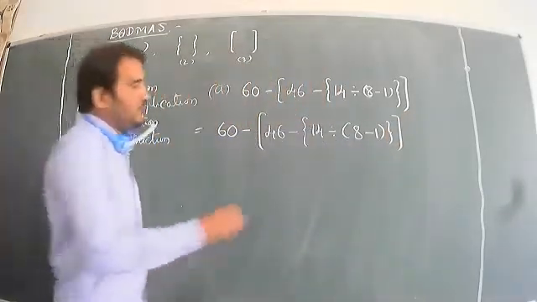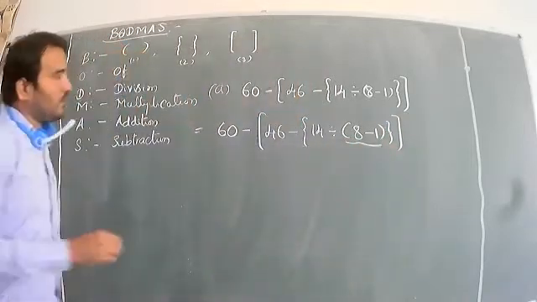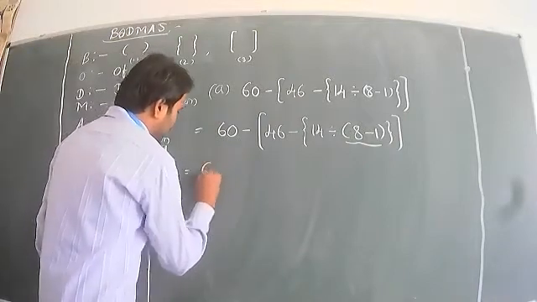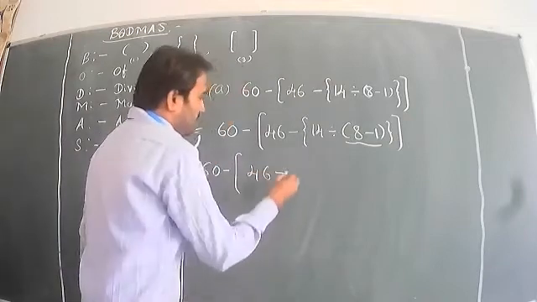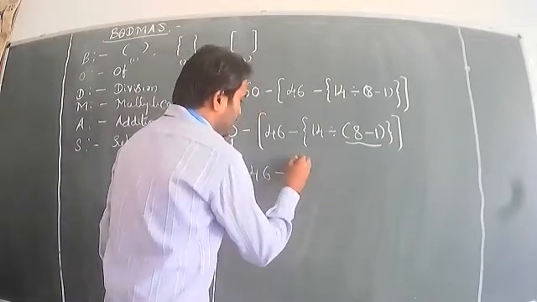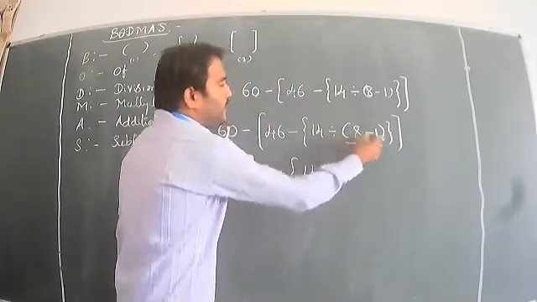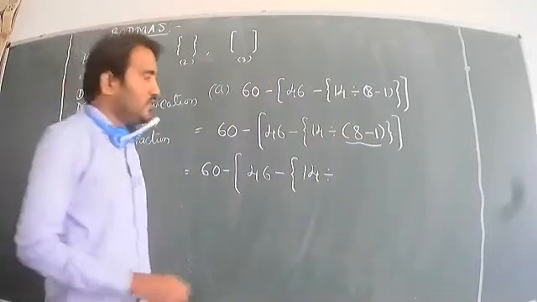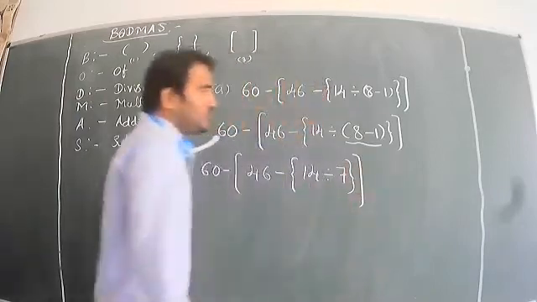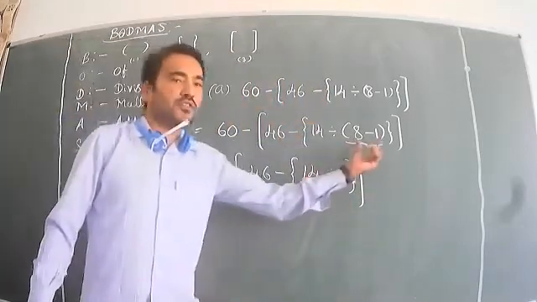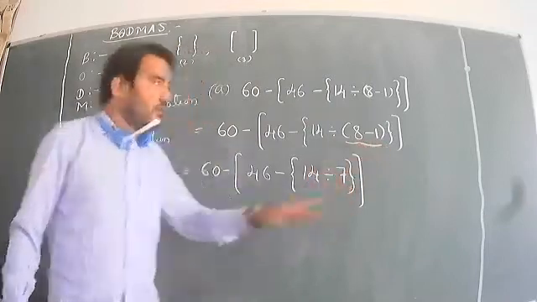First, what do we do? Finish the common bracket. Look at that, this is the common bracket. First we finish the common bracket. So we write 60 minus big bracket 46 minus flower bracket 14 divided by, and 8 minus 1 is 7. You should write it, then close the flower bracket and the big bracket. The common bracket has gone because we found the sum.